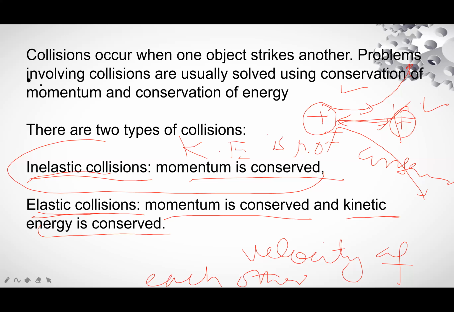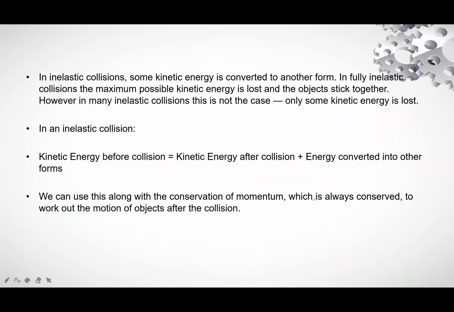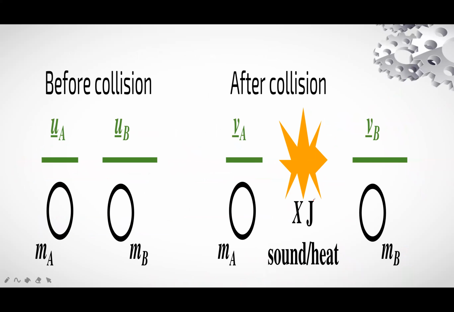The collisions of subatomic particles are also elastic. We will go into detail of elastic collision, in which momentum and kinetic energy are conserved, so we will apply the law of conservation of momentum and the law of conservation of energy. Both are applicable.